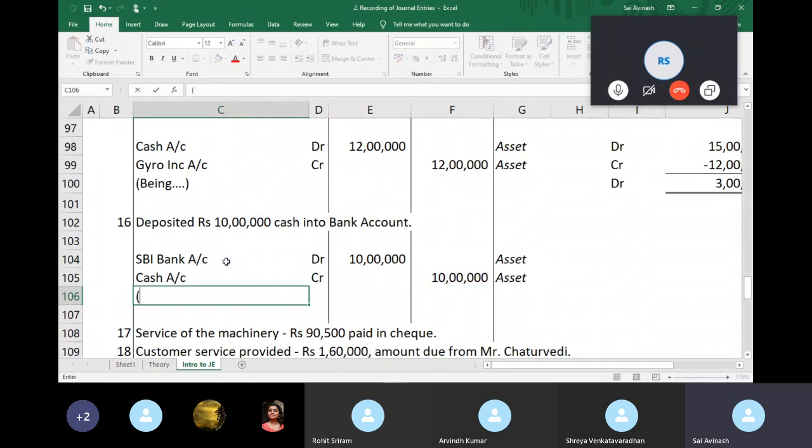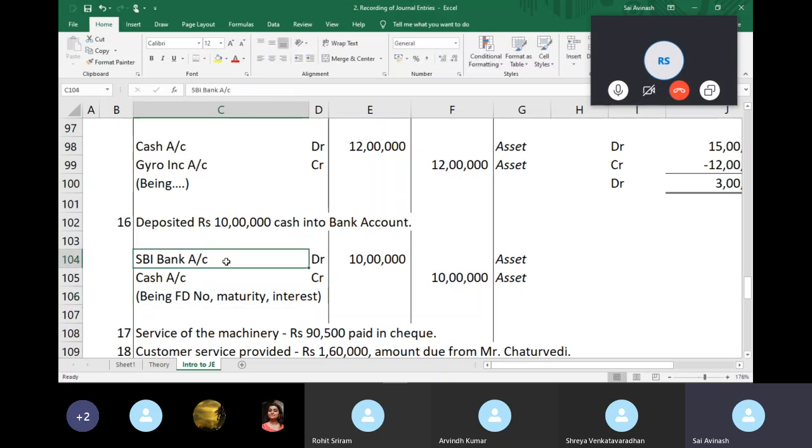Okay. So here you can write FD number, maturity, interest rate. In fact, you can also mention the... one second.